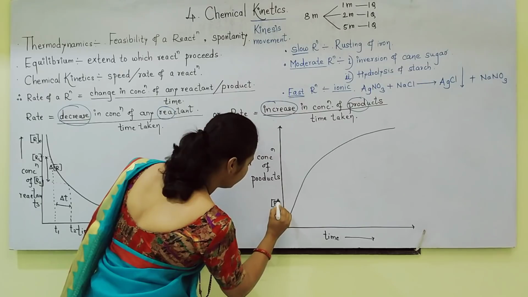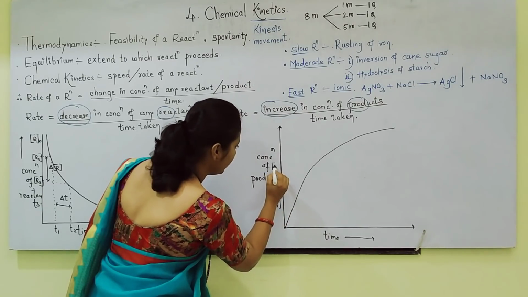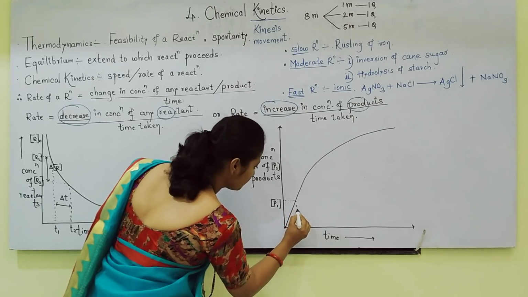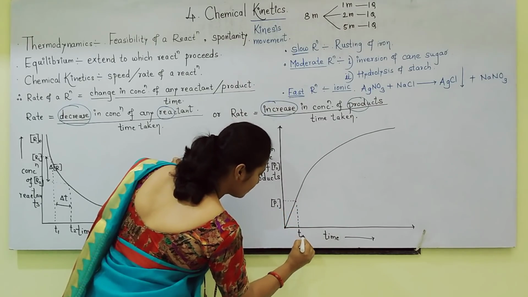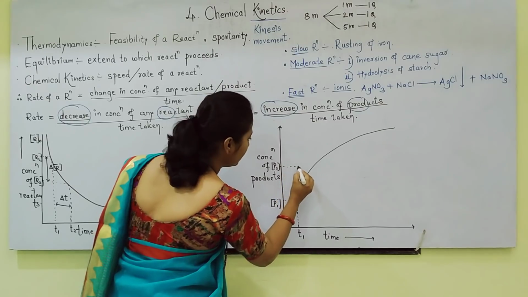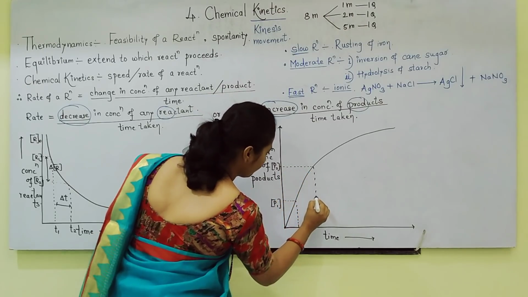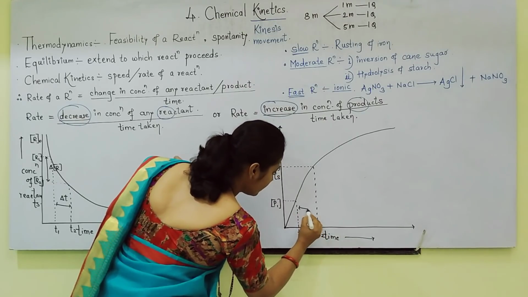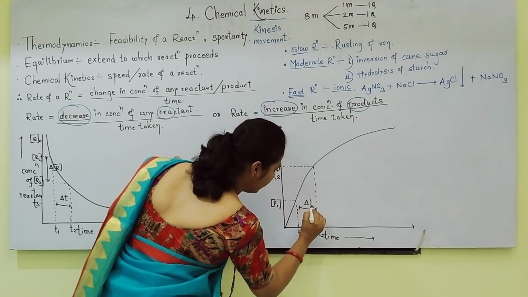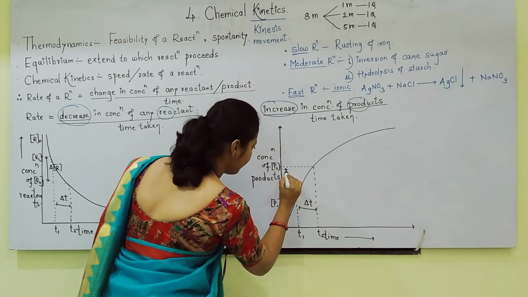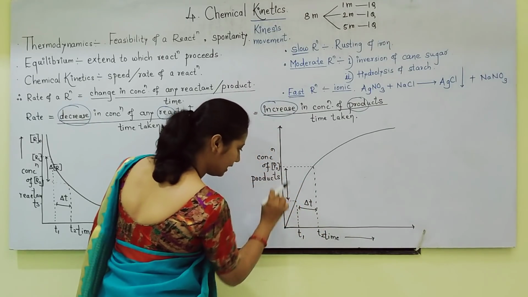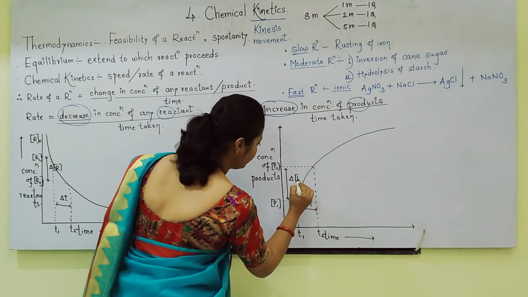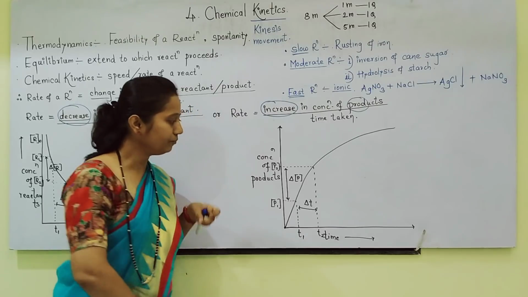Imagine that this is P1, this is P2. P1 I will plot. Time is T1 for P1, and for P2 the time is T2. This difference in time is called delta T. This difference in concentration of product is called delta P. Okay.